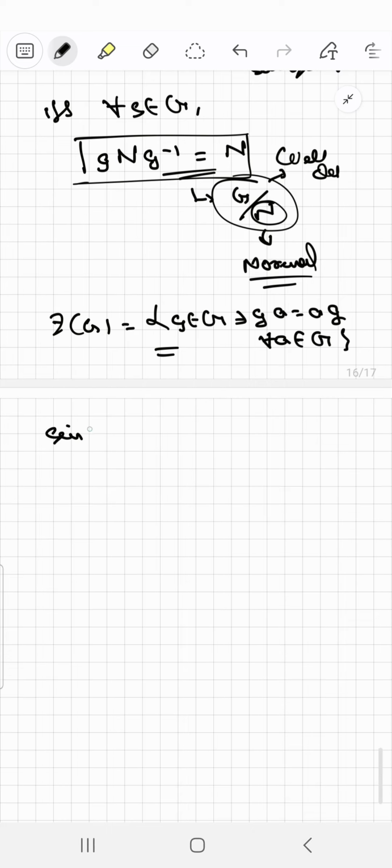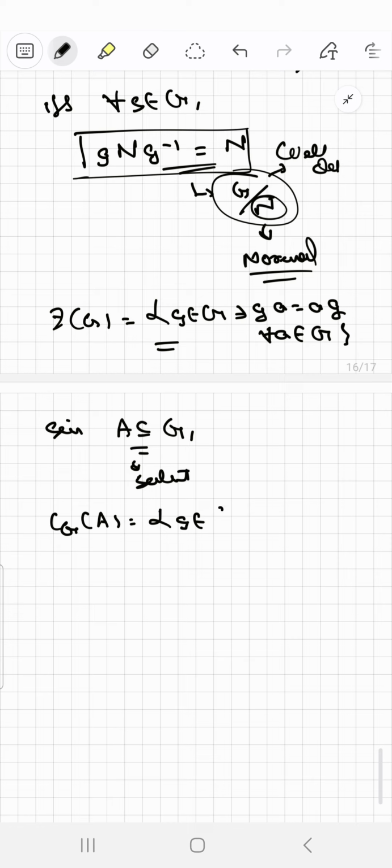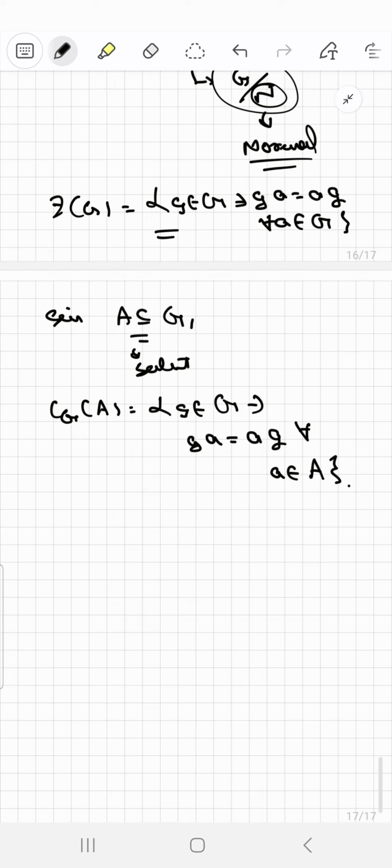Now given a subset of G, you can take any subset A. We define the centralizer of A in G to be the collection of all those elements g in capital G, that is the elements of the group, such that ga is the same as ag for all a in A. What do I mean by this? That is, the elements of the centralizer commute with every element of A and nothing else.